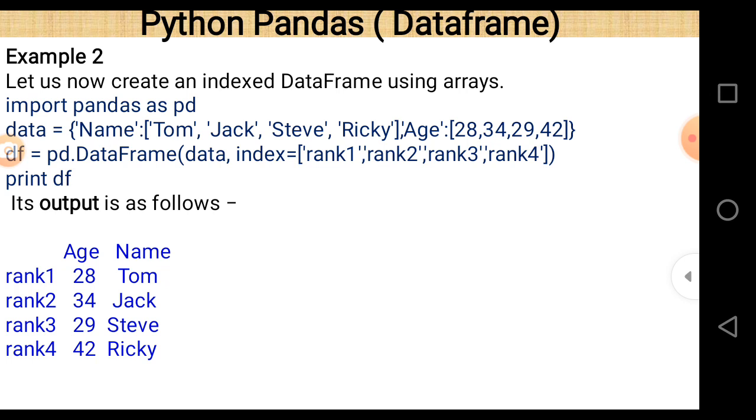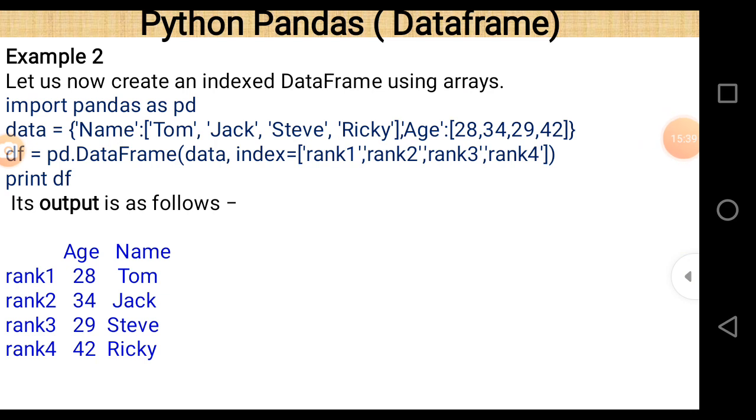So these are the index values. In the last case we didn't pass any index, that's why the default index values are there, and default index values always start from 0. But here index values are rank 1, rank 2, rank 3 and rank 4. So these are the different index values.